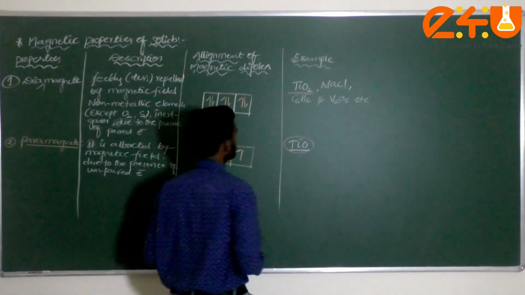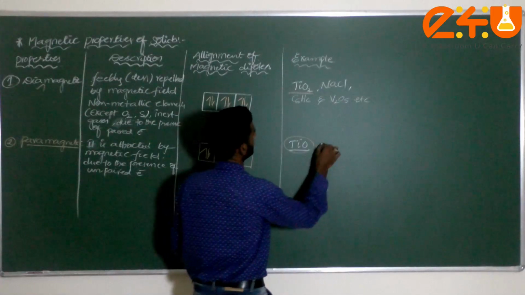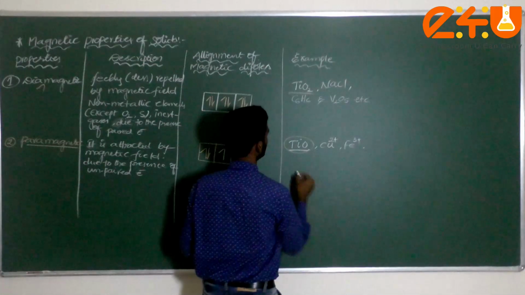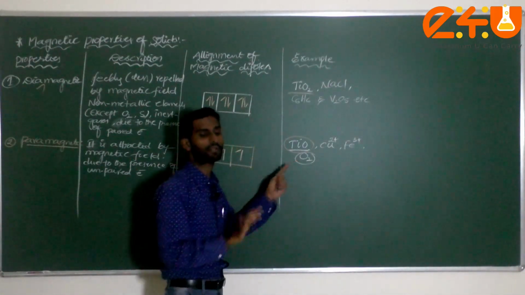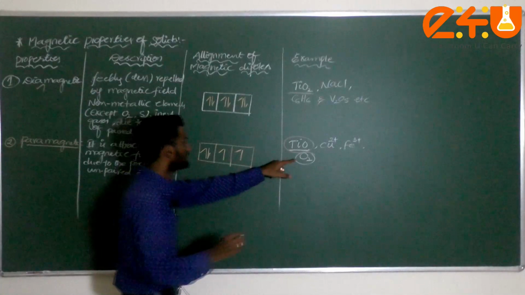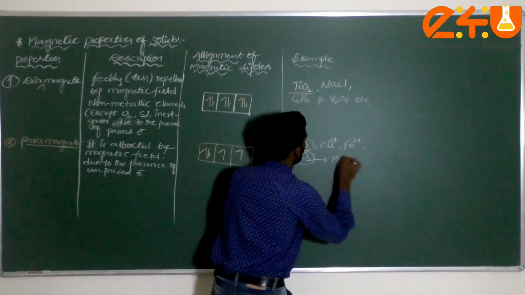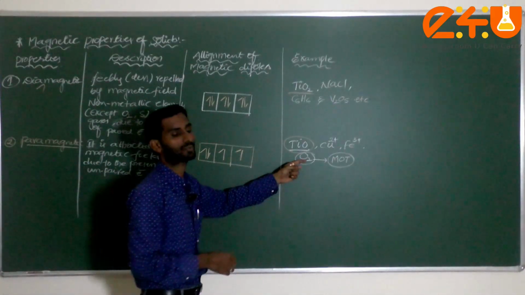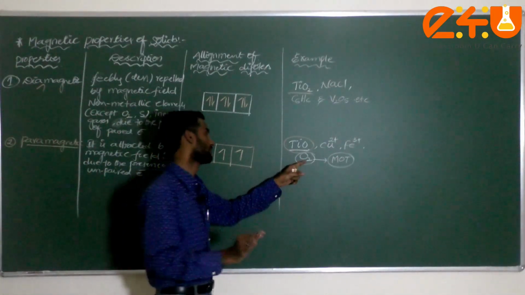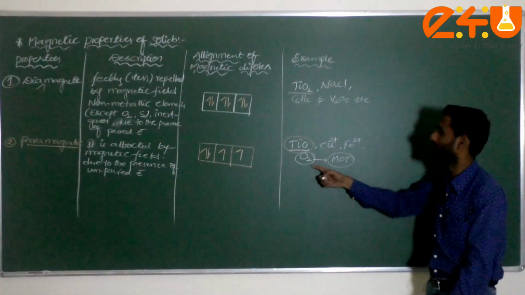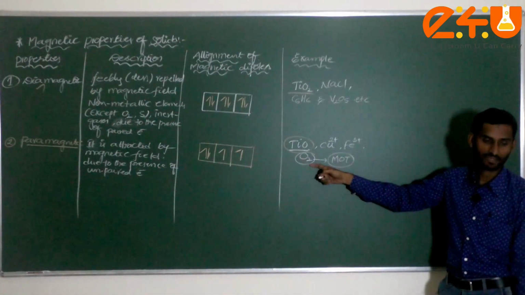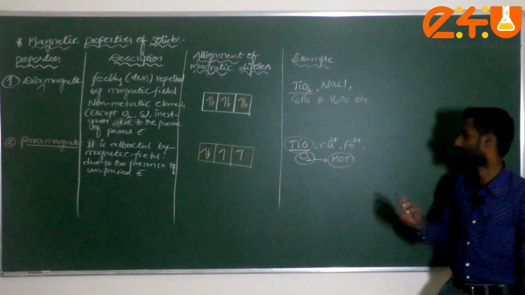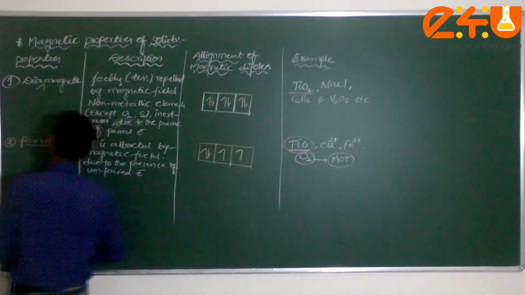But you can also consider some other elements, some metals, Cu2+ and Fe3+, and oxygen. Sir, is oxygen a solid? No. In general I wrote it here; this is explained with respect to molecular orbital theory, which we discussed in chemical bonding. O2 is not a type of solid. O2 is a gas, but O2 also comes under paramagnetic species. But we have to explain it with the help of molecular orbital theory. Am I correct or not? Okay, this is the example for paramagnetic substance.